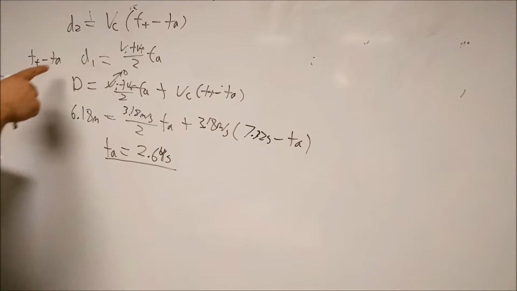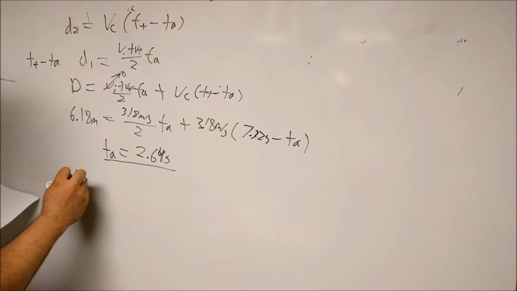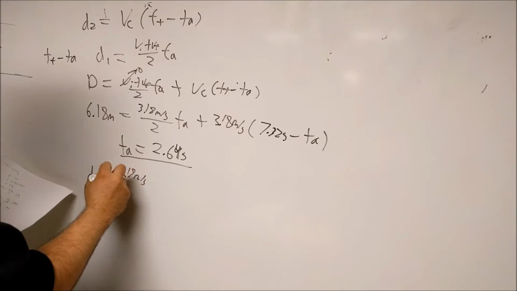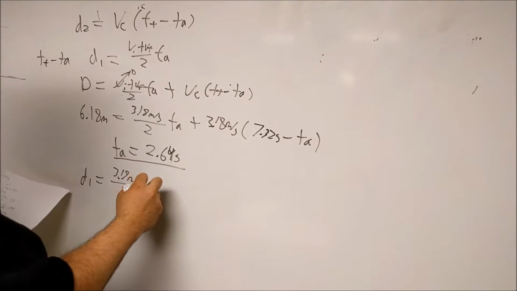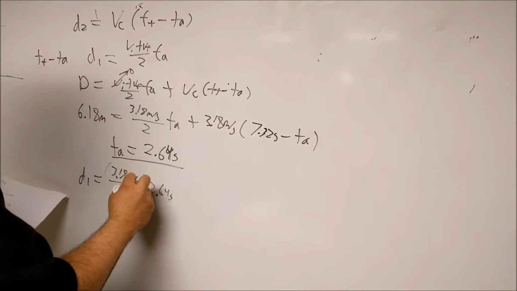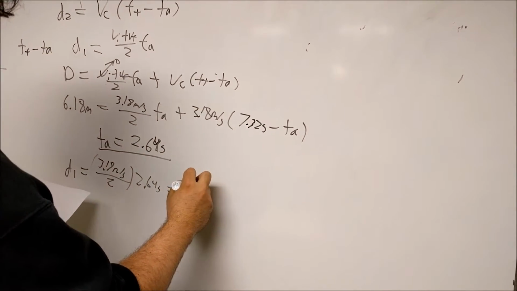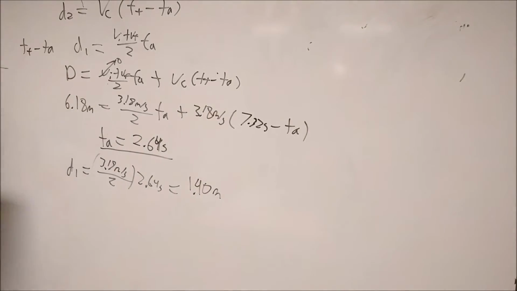Now, we can simply find D1 to be V final, 3.18 meters per second, divided by 2, times 2.64 seconds, which gives us 1.4 meters.